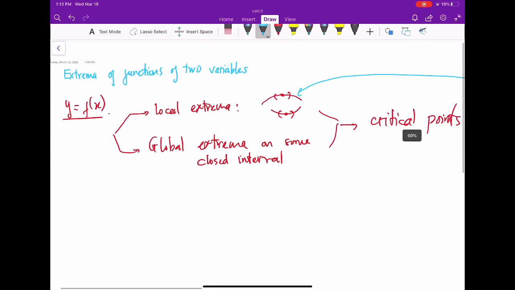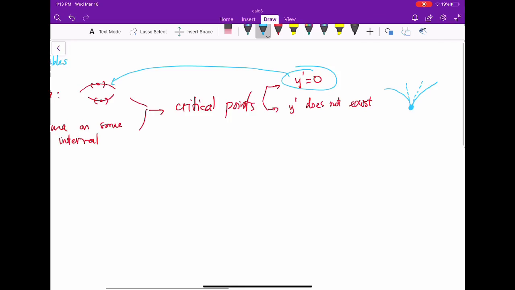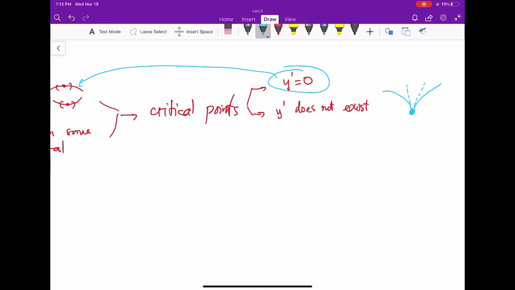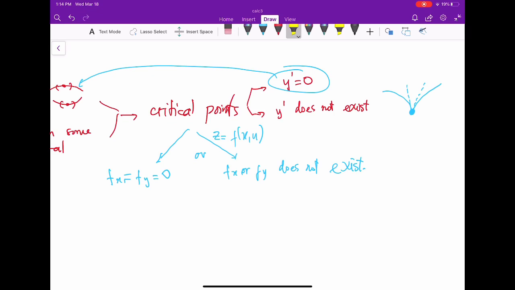So for a function, let me summarize this. For a function of two variables, z equal to f of x and y, critical points are points where fx equals fy equals 0, or fx or fy does not exist. So you see, this corresponds to the two cases in here. The first one and the second one.